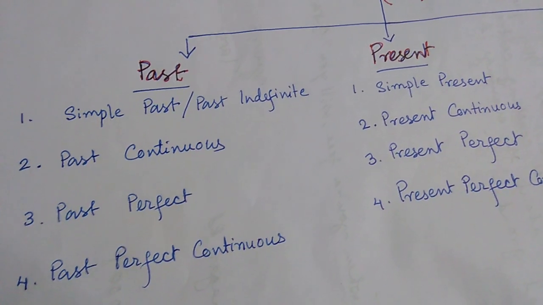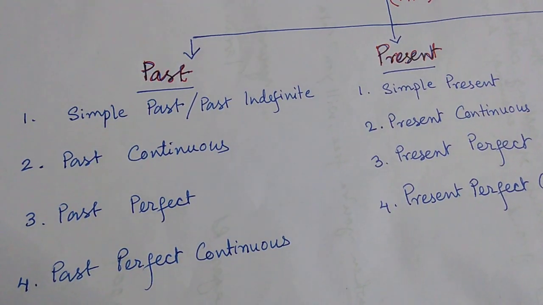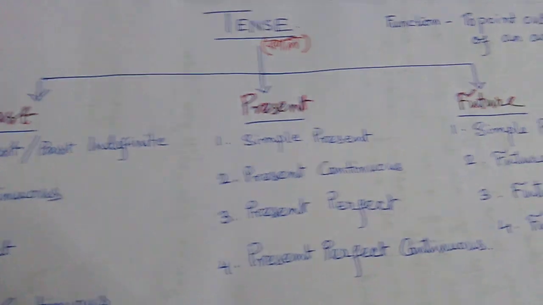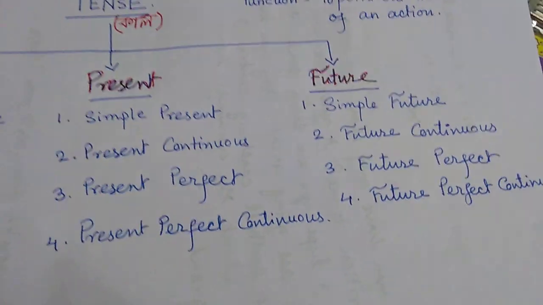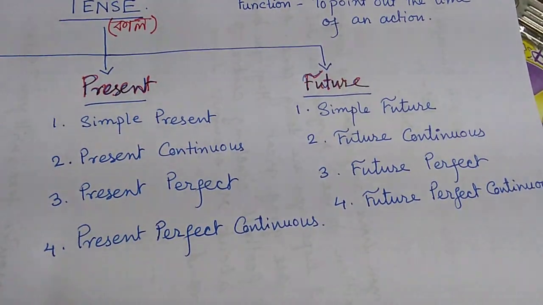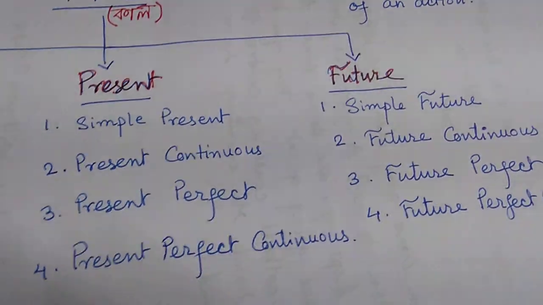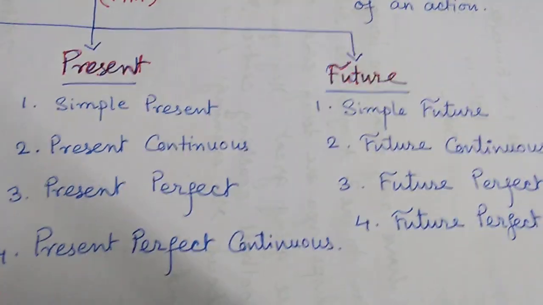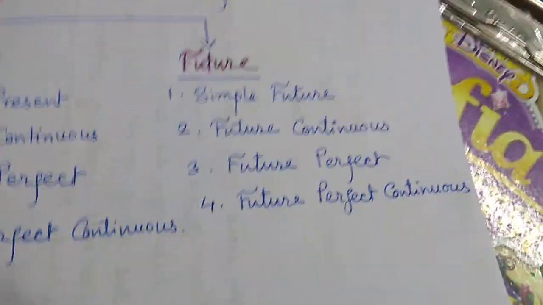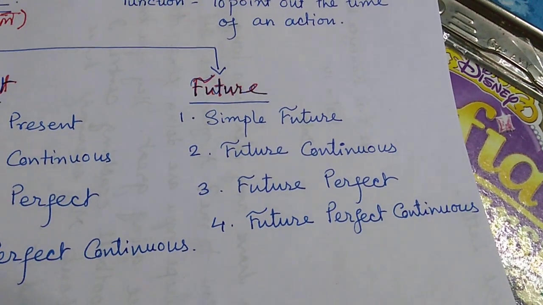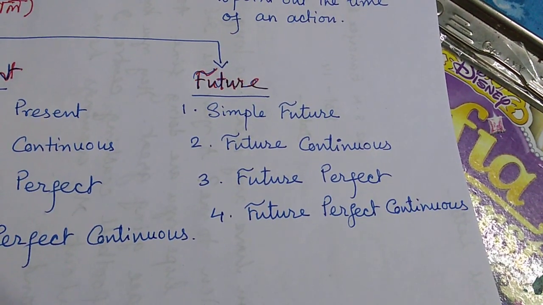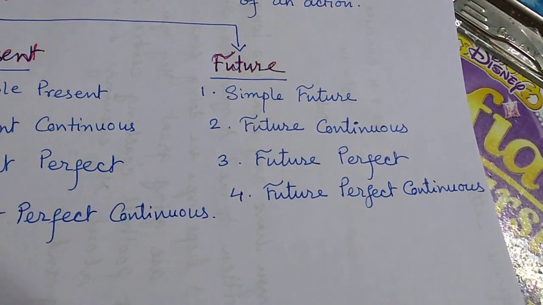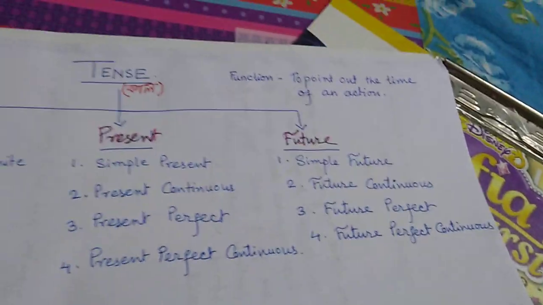Simple past or past indefinite, past continuous, past perfect, past perfect continuous. In a similar manner, present is divided into simple present, present continuous, present perfect and present perfect continuous. Future, simple future or future indefinite as said, future continuous, future perfect, future perfect continuous.